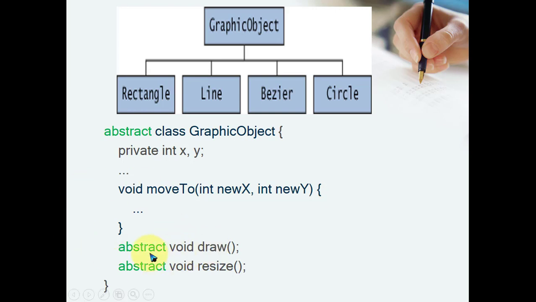And that's why these methods are declared as abstract, and if a method is declared as abstract, your class becomes abstract. Okay, so now I hope this is clear, or any doubt regarding abstract methods and abstract classes?